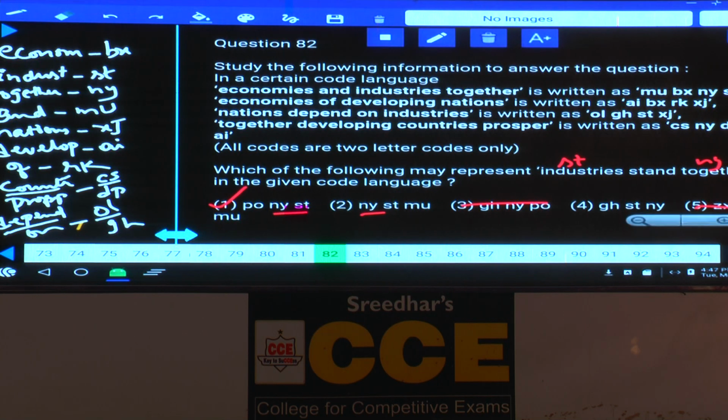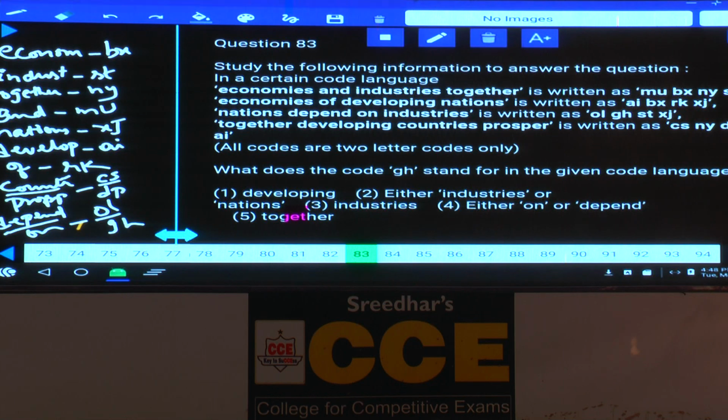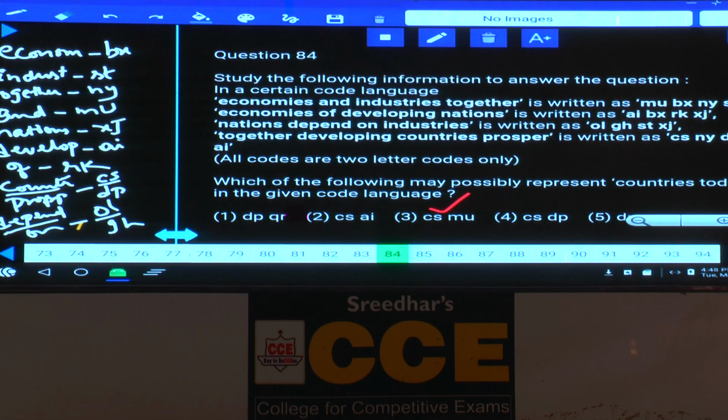As PO is not repeated in any of the given codes, hence PO is the code, choice 1. Then 83, what does the code GH stand for? Now the GH stands for what? Depend or on or depend, that is choice 4. Then question number 84, which of the following may possibly represent countries today?